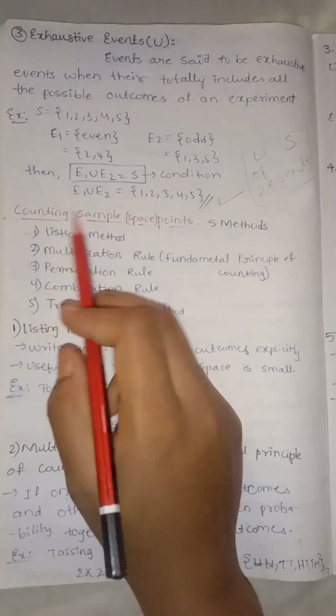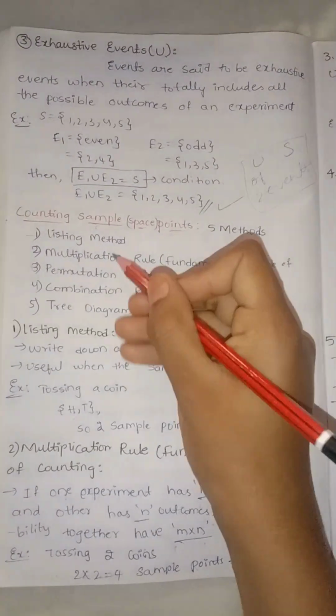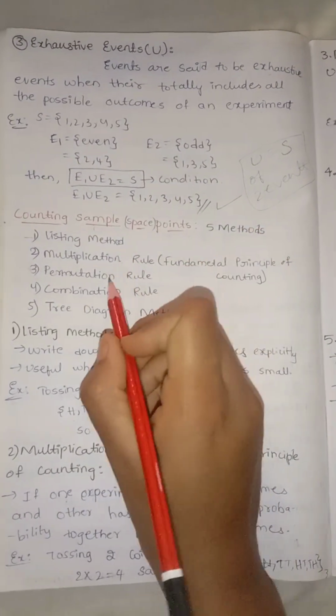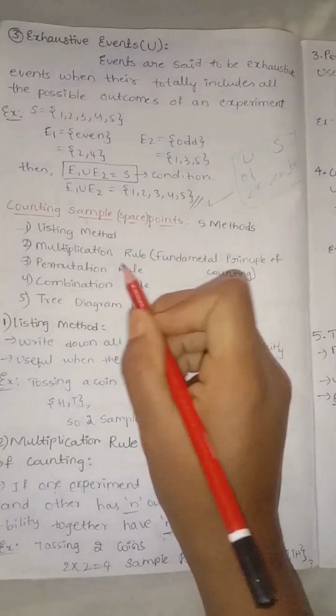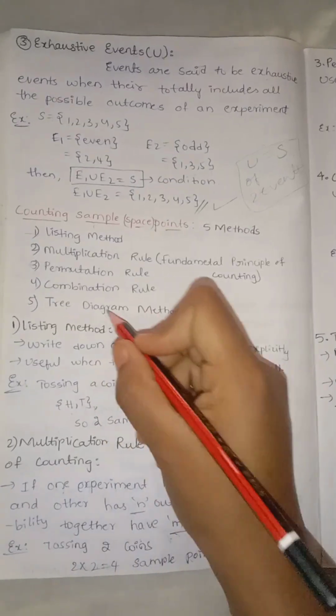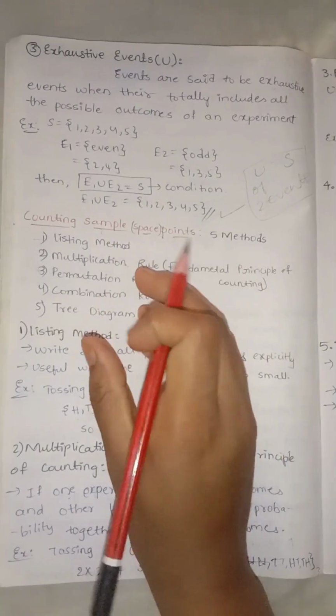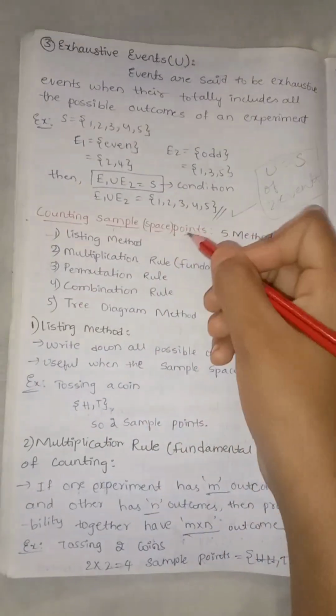Another concept: counting sample points. We have 5 methods: listing method, multiplication rule, also known as the fundamental principle of counting, permutation rule, combination rule, and tree diagram method. These are the 5 methods included in the counting sample points concept.